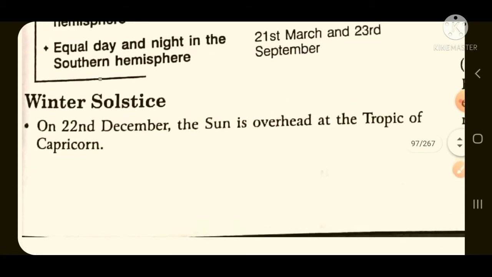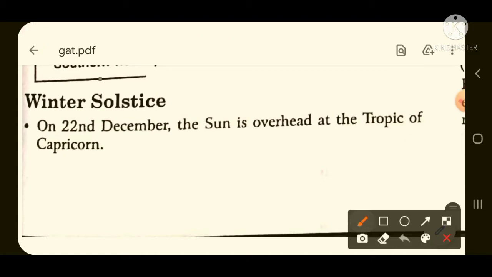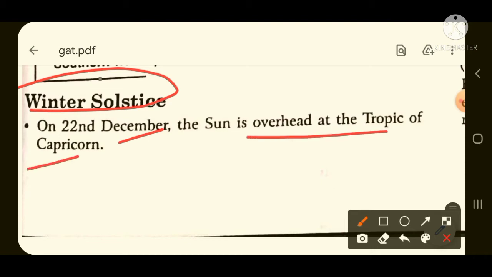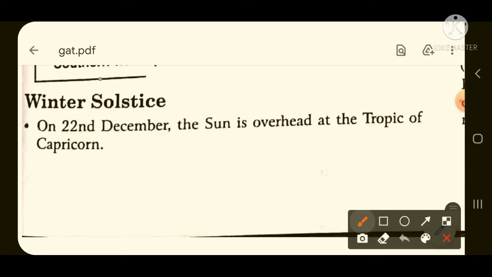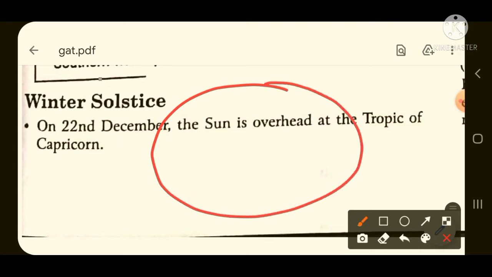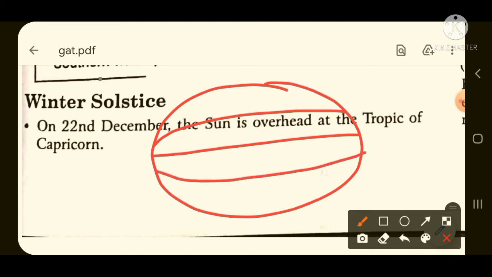Next thing, just now you learned about summer solstice, but now we will learn about winter solstice. In winter solstice, on 22nd of December, the sun is vertically overhead at the Tropic of Capricorn. You know that this is our earth and this is the equator. This is the Tropic of Cancer, this is the Tropic of Capricorn. So when the sun is vertically overhead at the equator, equinox will occur.